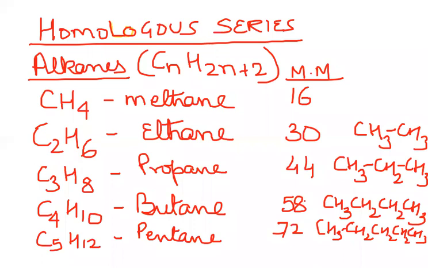Now, what is to be noted here? This is very interesting. CH4 is the formula you have written. If I just add one CH2 to the CH4, it becomes C2H6. Let us see this. This is CH4, and to this you add one CH2 group. What will happen? You get C2H6, so it becomes CH3 and a CH3.